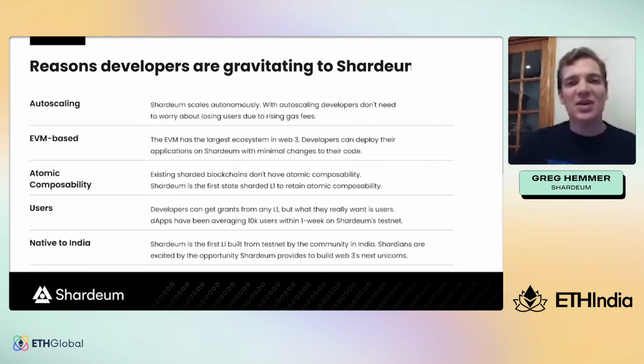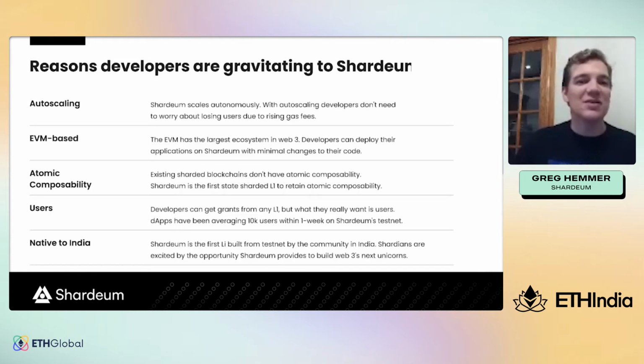Some other reasons why developers are gravitating to Shardium is because Shardium has a focus on delivering users to applications. Shardium Foundation would like the Shardium network to be the first blockchain in the world where applications go mainstream and acquire billions of users thanks to our linear scaling and dynamic state sharding architecture. Today, we have over 300,000 users on our testnet, and applications building on our testnet have been acquiring around 10 to 20,000 users on average within 1 to 2 weeks, which is really exciting.